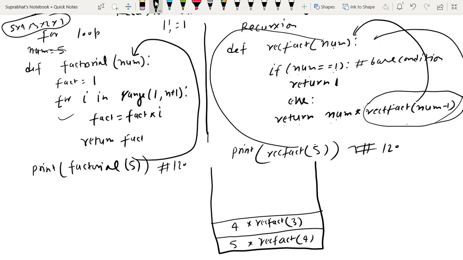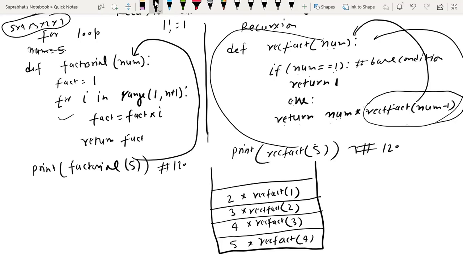Now again it is calling itself, now 3 will come here, 3 is not equal to 1, again go to the else part, now it is 3, then rect fact 3 minus 1, that is 2. Now again it is calling itself, now num equals 2, num is not equal to 1, again condition false, so 2 into rect fact 2 minus 1, that is 1.